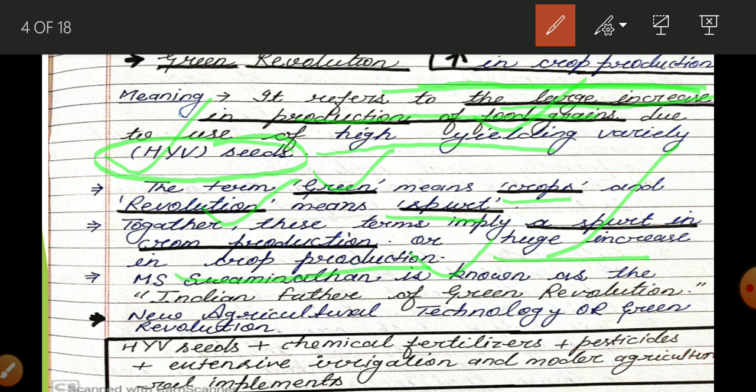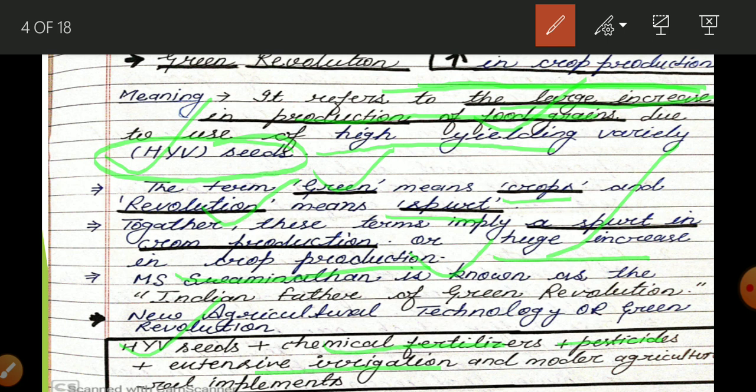No, it is having a proper system. Okay, whenever any farmer is using HYV seed, he has to use fertilizer with it, then he has to combine pesticides and insecticides, and he has to give too much water. HYV seeds require more water compared to conventional seeds. So the farmer has to give more water to crops.